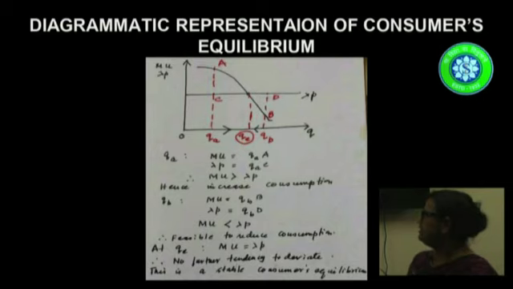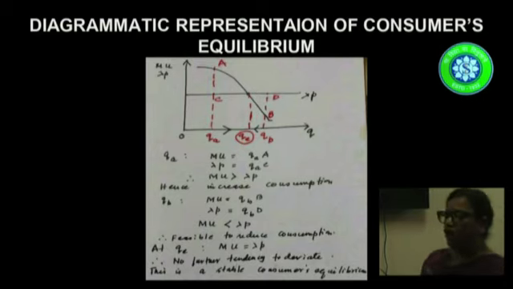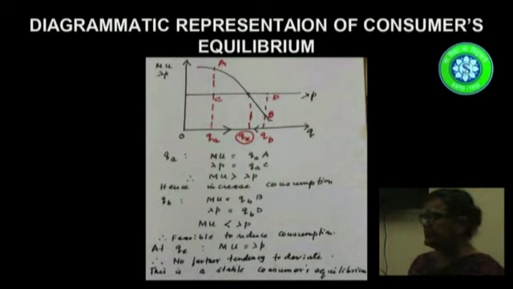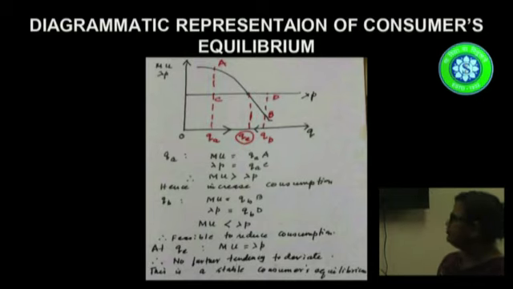Now if I try to demonstrate this on a diagram, it would be like this. On the x-axis we are choosing the commodity that is being consumed. The y-axis measures the marginal utility and lambda P. Along the curve, lambda P is constant because it has no relation to the quantity consumed, so it is parallel to the quantity axis.